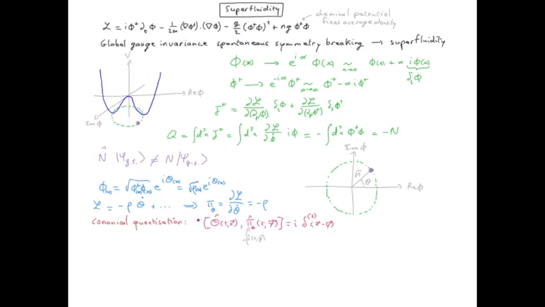So now we integrate over y. So the integral of ρ of y gives the number of particles. This is a fundamental relation in condensed matter which states that the phase and the number of particles are canonical conjugates. And in particular, this means that if we want to know the phase precisely, then we have no idea what the number of particles is, because these two things do not commute.